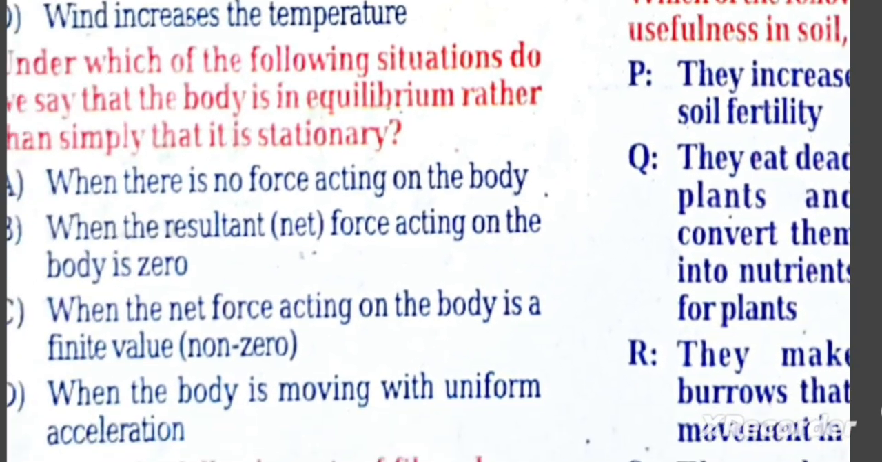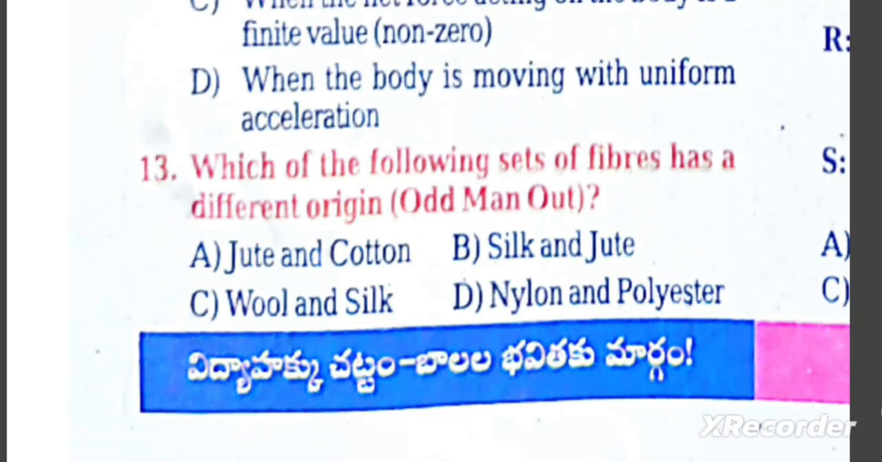Q13. Which of the following sets of fibers has a different origin, odd man out? A. Jute and cotton. B. Silk and jute. C. Wool and silk. D. Nylon and polyester. Explanation: jute, cotton, silk, wool are natural fibers of plant or animal origin. Nylon, polyester are synthetic fibers, man-made.